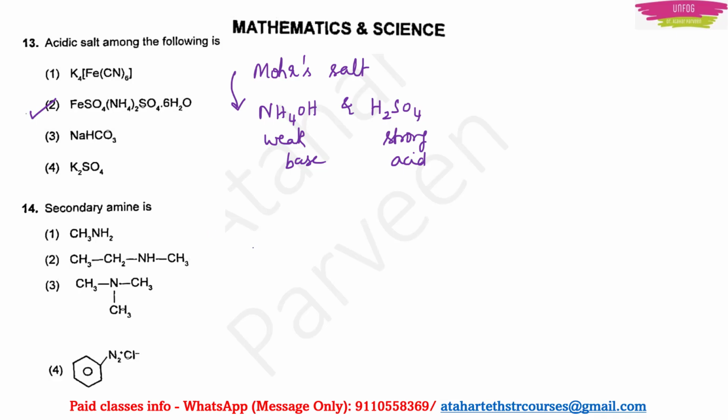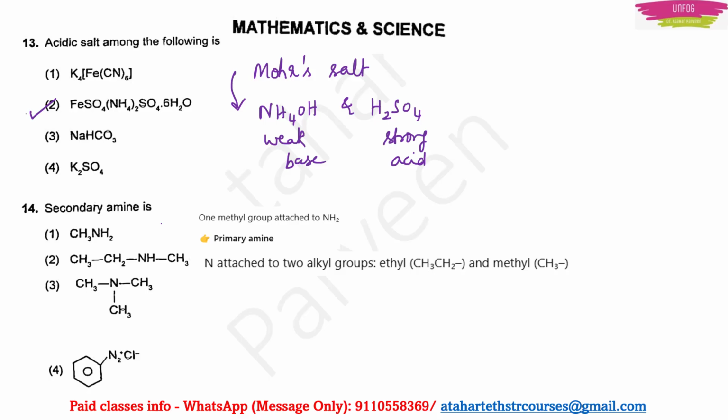Next, question number 14. Secondary amine is. So here, if you know about amines, they have given primary amine, secondary amine and tertiary amine. These three options they have given. You have to find out the secondary amine. See, the speciality of secondary amine is that there will be two alkyl groups attached to the nitrogen. So option 2 will be the correct answer here.